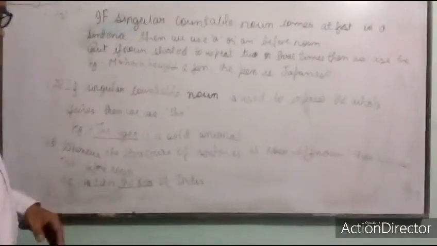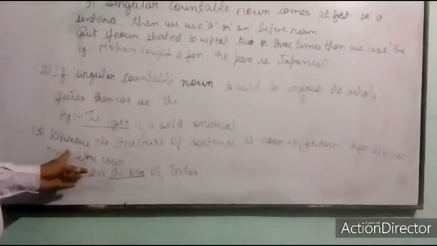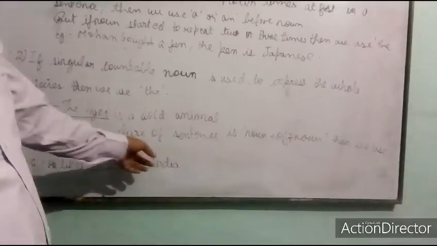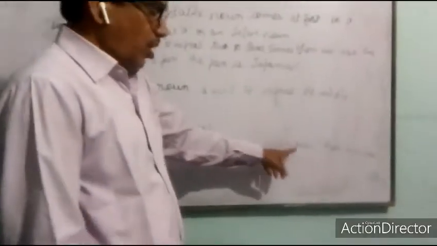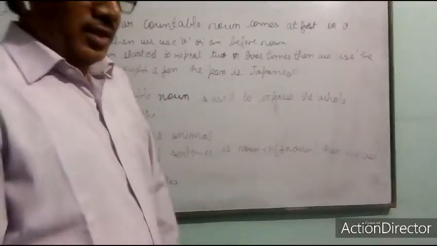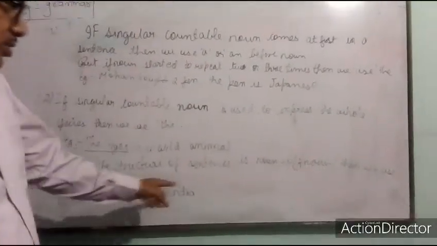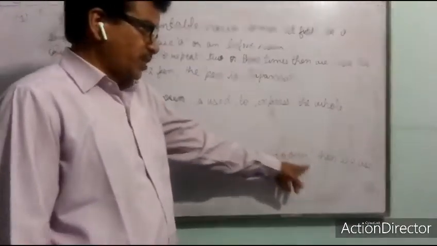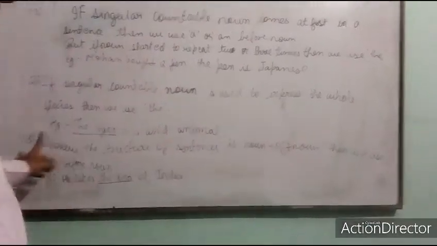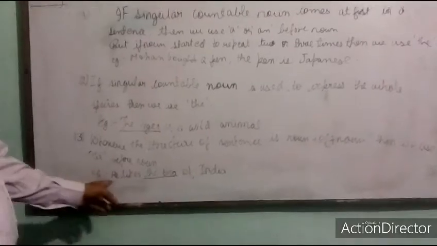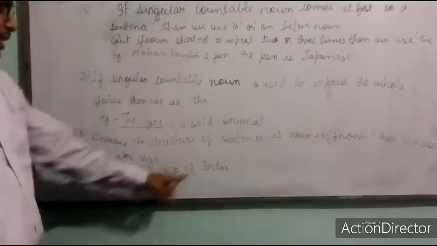Now we are going to know the third rule. Whenever the structure of a sentence is noun of noun, then we use the before the noun. He likes the tea of India.